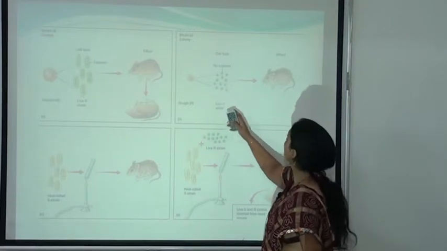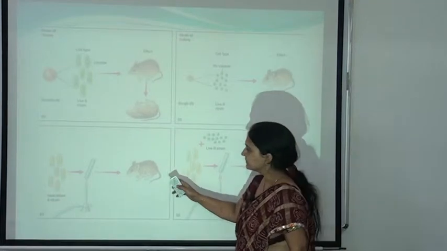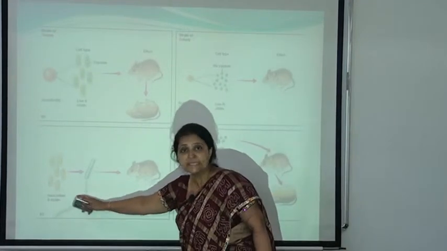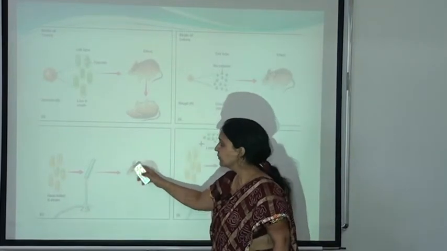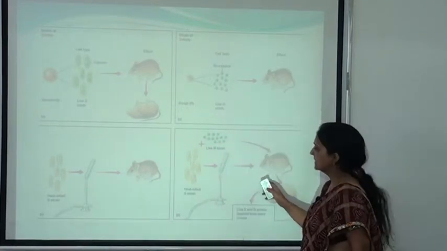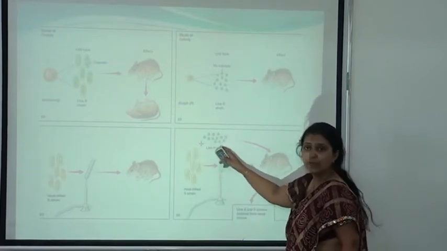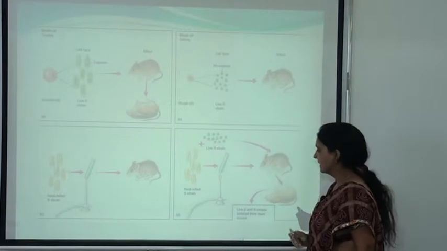It does not produce the capsule, and the mice lived. Here you can see the heat-killed smooth strain, meaning heat-killed virulent bacteria, and the effect on mice was that the mice were alive. And here you can see that with the mixture of heat-killed virulent bacteria and live non-virulent bacteria, the mice died.